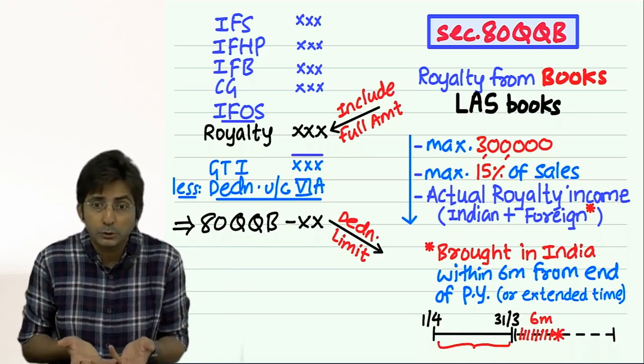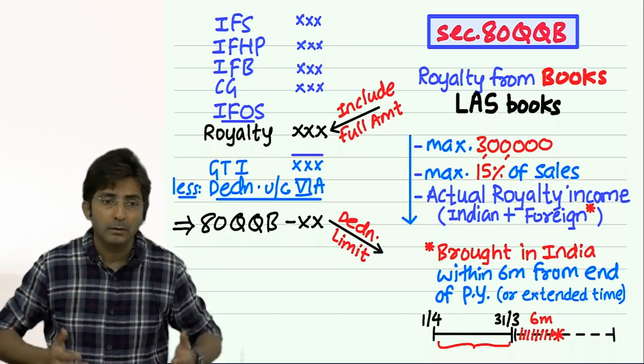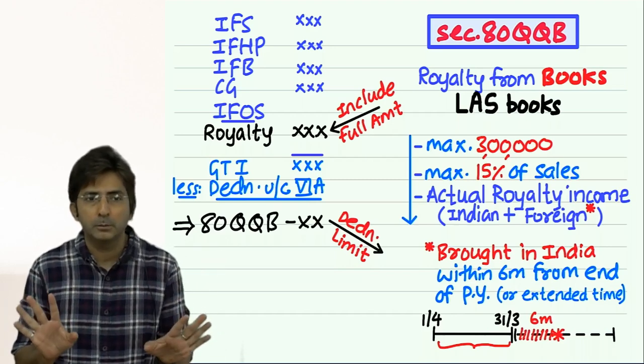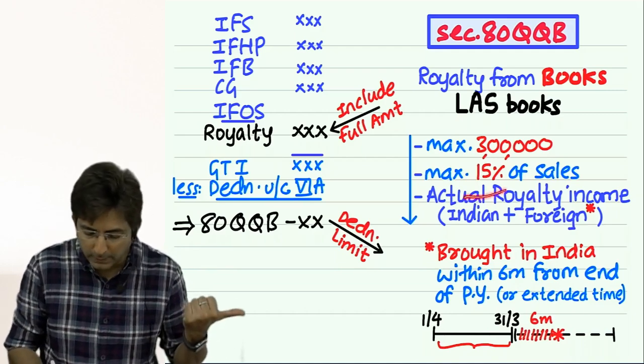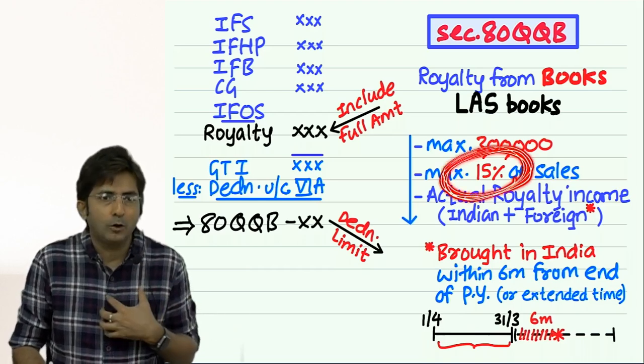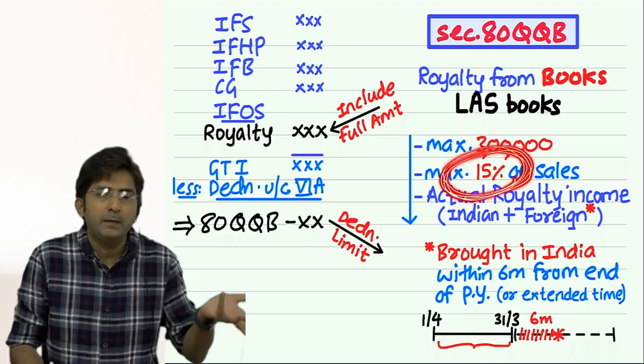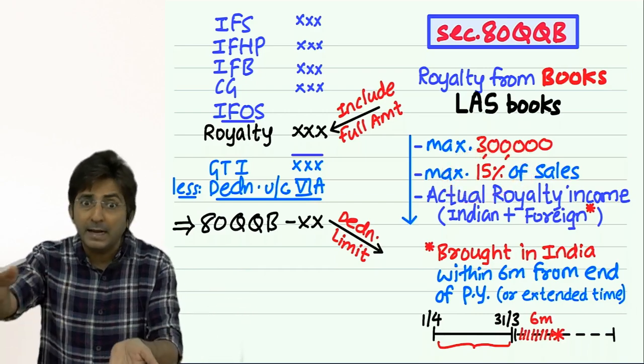Possible, maybe their book is so famous, sold across the world. So full amount is not possible. So they have restricted it to a maximum of 3 lakhs. And what was the logic of this condition? Because any author will get a reasonable amount of 15% of sales. That also is on the higher side.